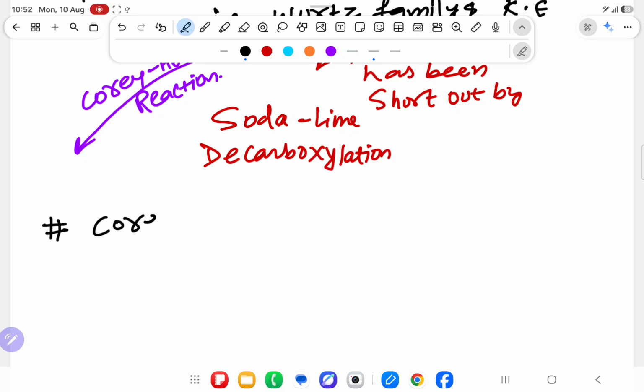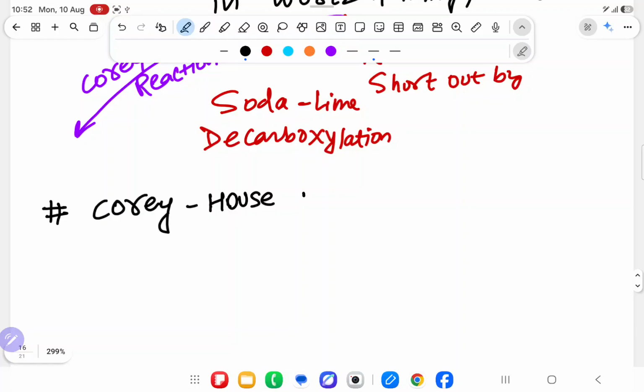Now we will have the Corey-House reaction. What will we have? The Corey-House reaction. Why? Logic understood, reason understood?